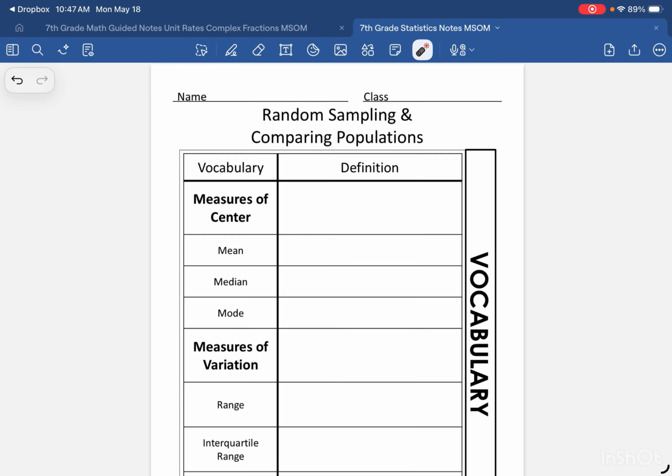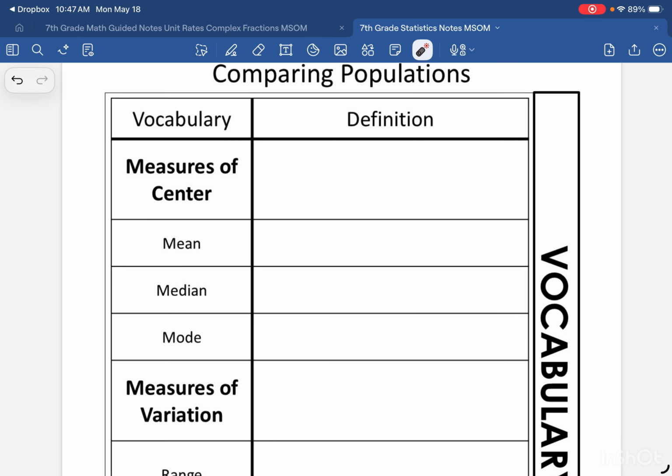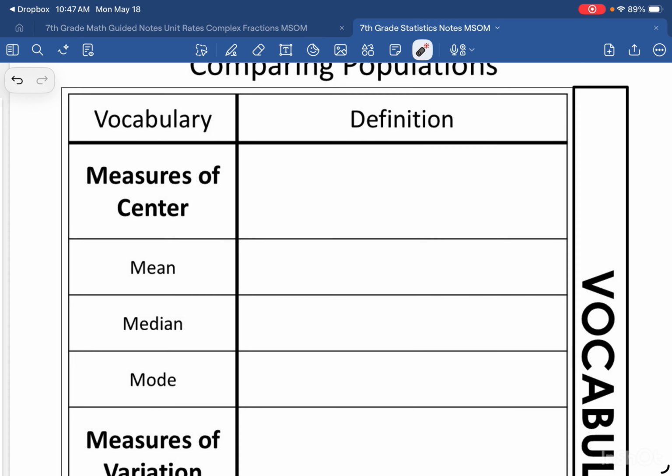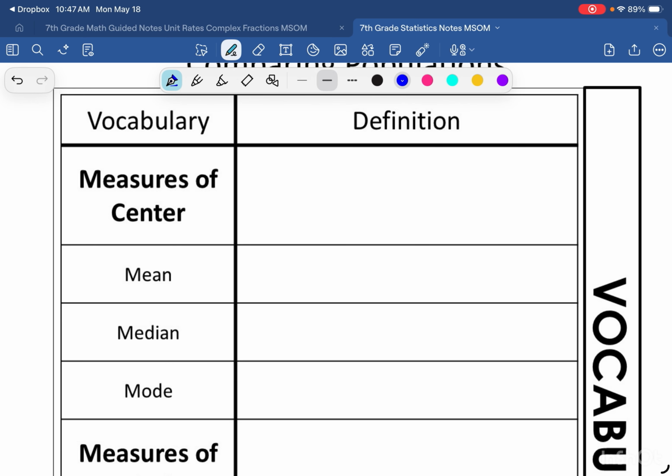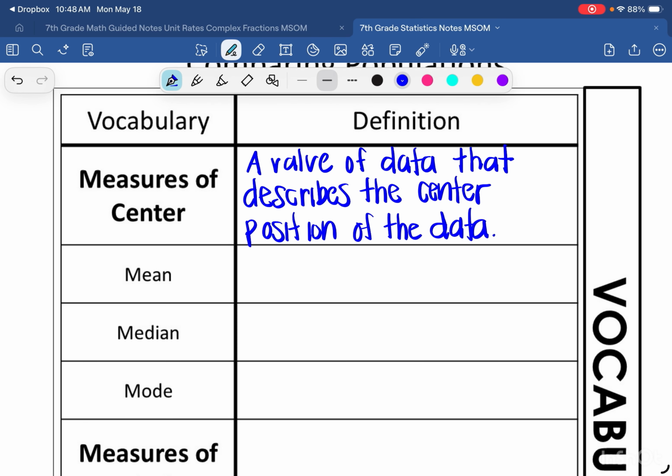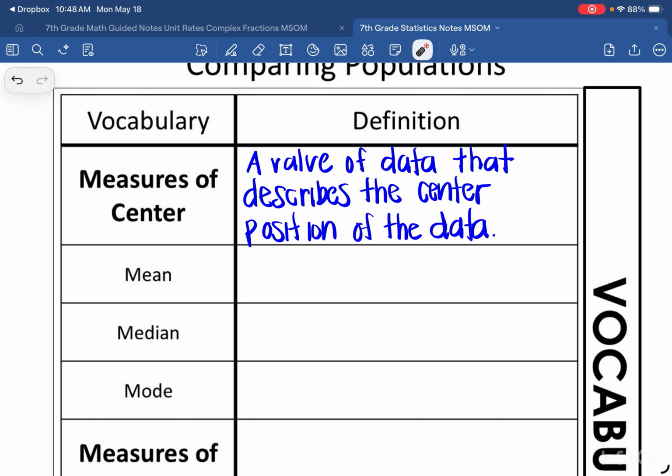Now we're going to talk about measures of center and measures of variation. Again, we're going to define them and get into them a little bit more as we go through the notes. Measures of center are values of data that describe the center position of the data. There are a couple of different ways to measure the center of data. We talk about the mean, median, and the mode.